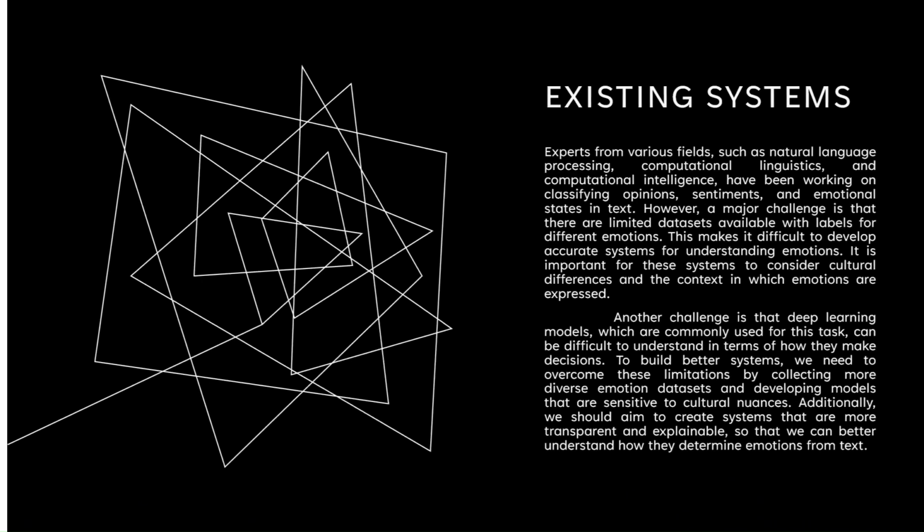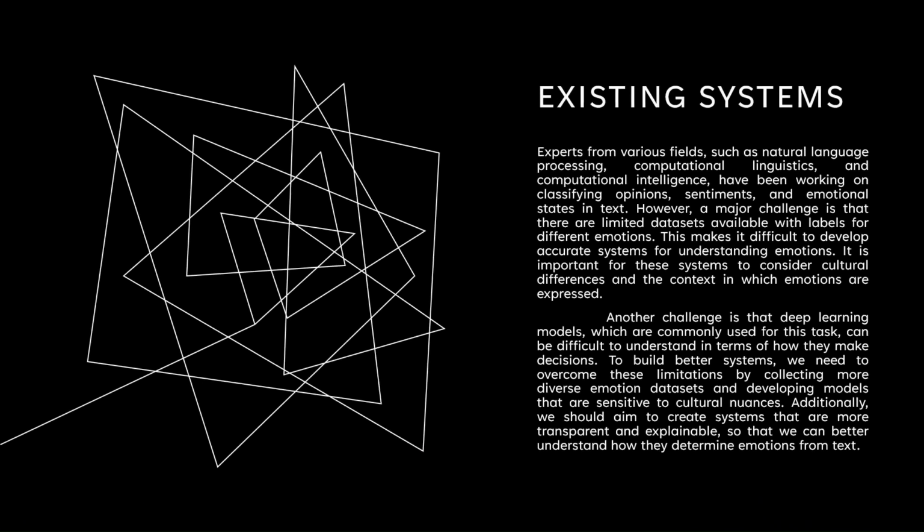Now, moving on, there are some existing systems in this field of emotion analysis, and the experts from various fields such as NLP, computational linguistics and intelligence have been working for so long on classifying opinions, sentiments, and emotional states that are present in the texts. But a major challenge for them is the limitation of the data sets, which are limited in their availability with labels for various ranges of emotions, which makes it difficult to develop accurate systems for understanding these emotions.